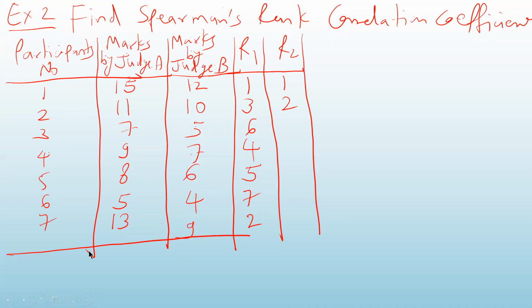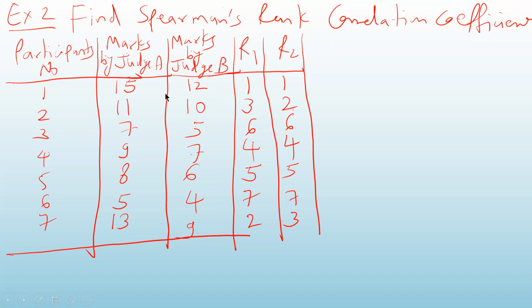After that 9, so third rank here. Then fourth rank here, 7. Fifth rank here. Sixth here, 5. Then seventh rank here. Once again, you have to convert the marks given by Judge B into the ranks. We call that column R2.